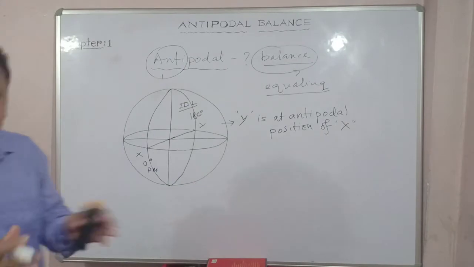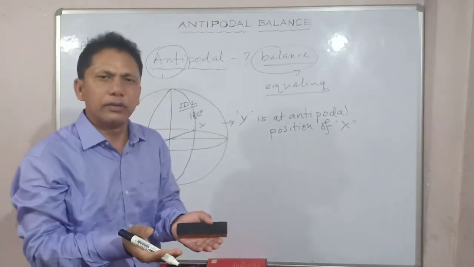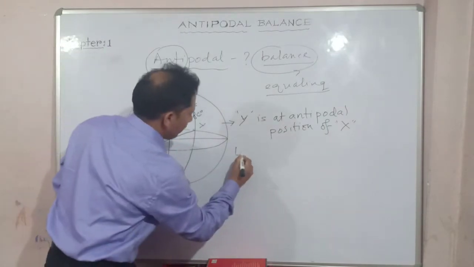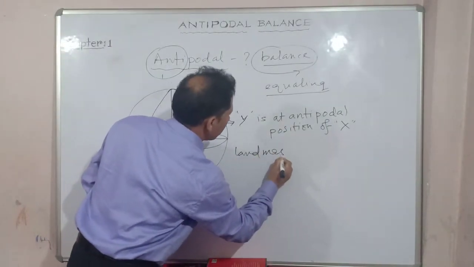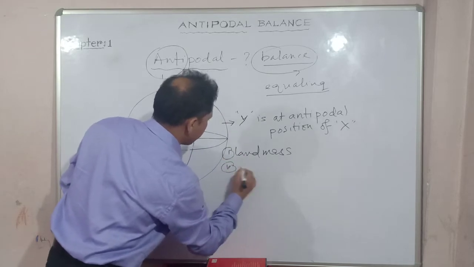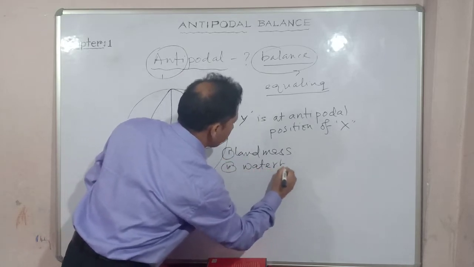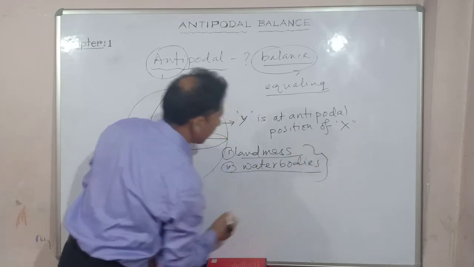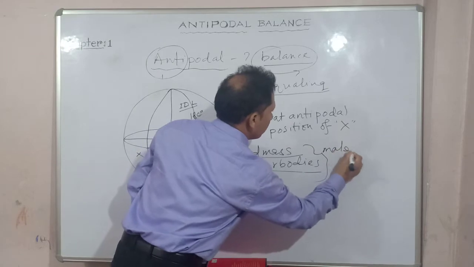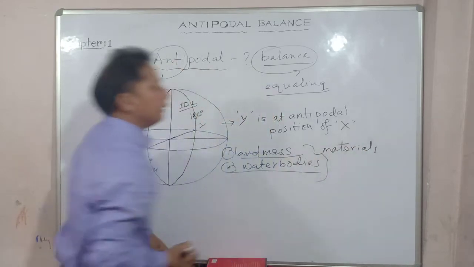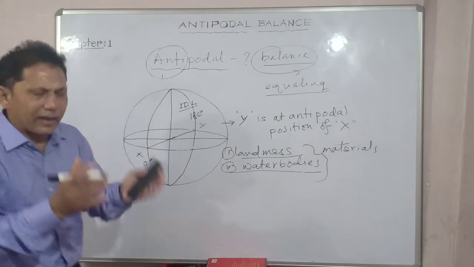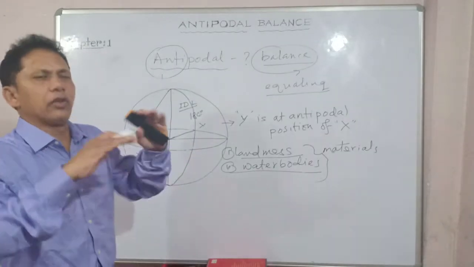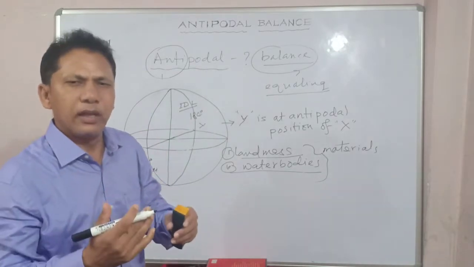Balance means, as I have said, the materials on the earth. What is there on the earth? What are those materials? First, landmass, and second, where maximum is water bodies. Landmass and water only are there. So how are these materials balanced, how are they properly arranged within that spherical shape, since it is not stationary, it is always moving, right? It's dynamic.